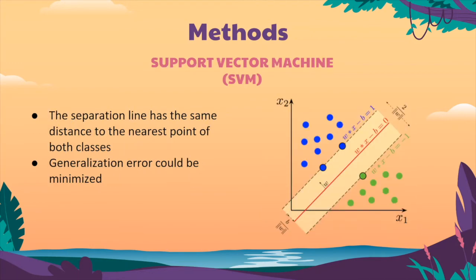The last method we explored was the support vector machine, or SVM. This method will draw a boundary between two classes, where the boundary has equal distance from the nearest points of both classes. In the example shown above, the boundary drawn has equal distance from the two blue points and the green point. However, in practice, the separation of different classes is not as simple as the one shown in the example. Thus, we use the radial kernel in this problem, where we find the separation in a higher dimension.